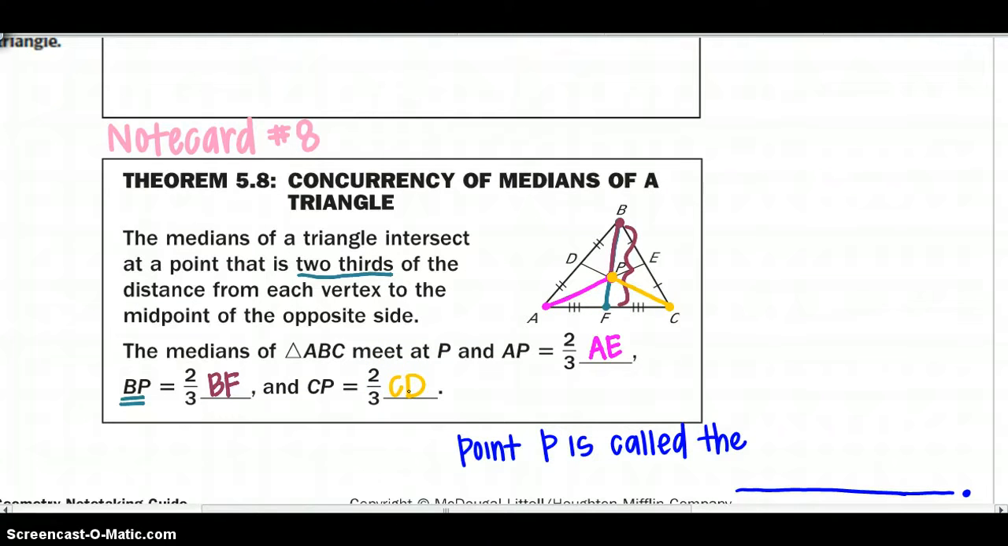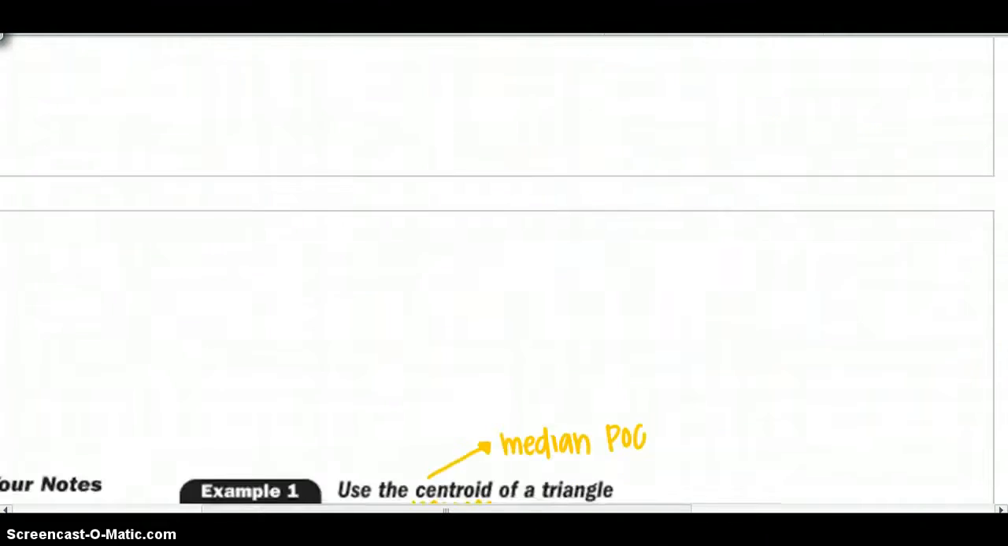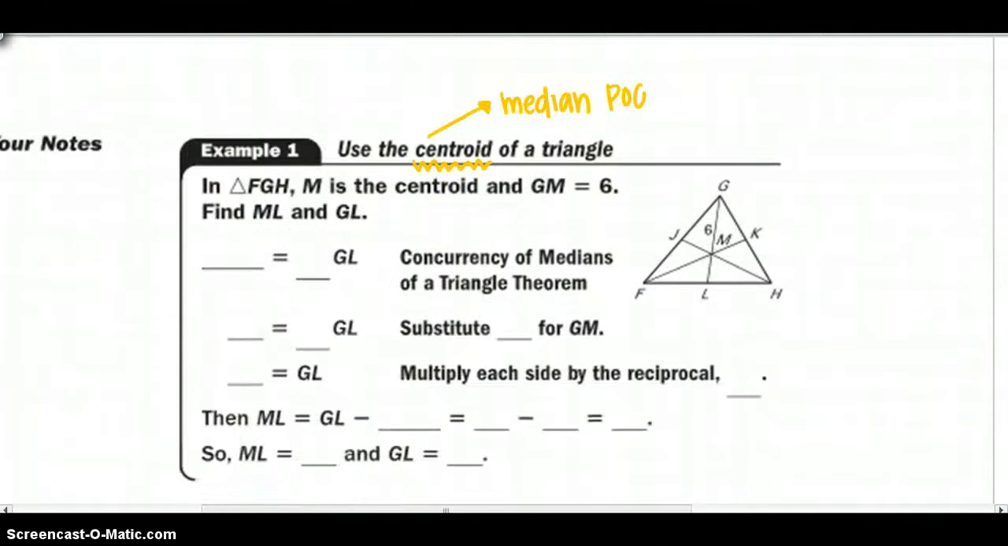If you wanted to switch that around, you could say that DP, so from the midpoint to the centroid, is 1/3 of the whole length, CD. So there are a few different ways you can change up that equation. And remember, point P of this equation is called the centroid. Alright, let's use that in an example on the next page.